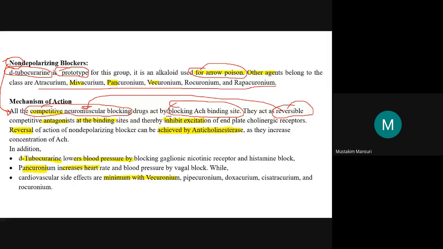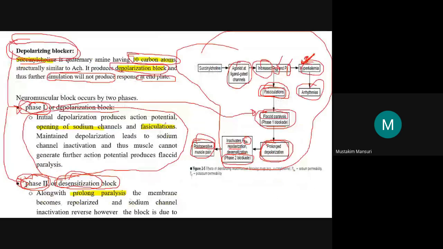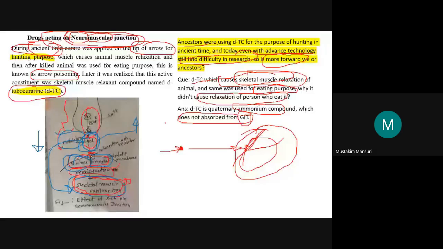That is why they will inhibit the excitation of end plate cholinergic receptors. I repeat, as discussed in the earlier slide, the released acetylcholine will bind with the nicotinic receptors and produce the depolarization, and that is why they produce skeletal muscle contraction.